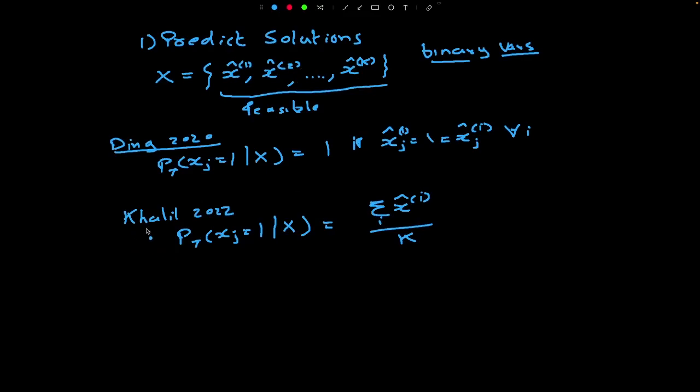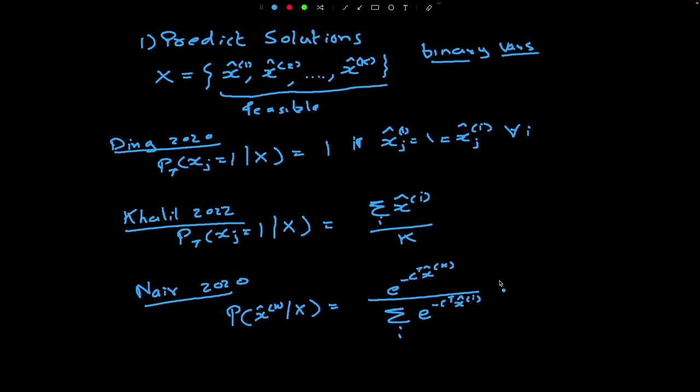That's the part that needs to be fixed: none of these two approaches take the objective into account. They are basically looking at the variable assignments, but they are not checking how good these solutions are. To fix that, we have one more approach, which is by Vinod Nair and others in 2020. They look at a probability distribution for the solutions themselves. So not just a variable taking a particular value, but rather this entire solution, something like this. We are now evaluating what is the probability for this particular solution. So we are associating some number with each of these solutions, and it is something like this. So what is this number?